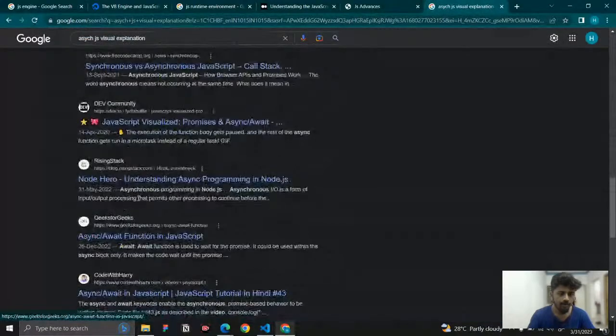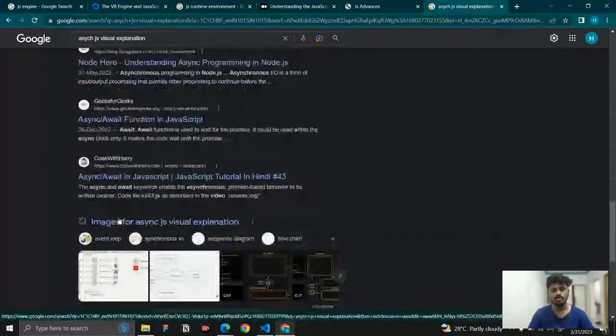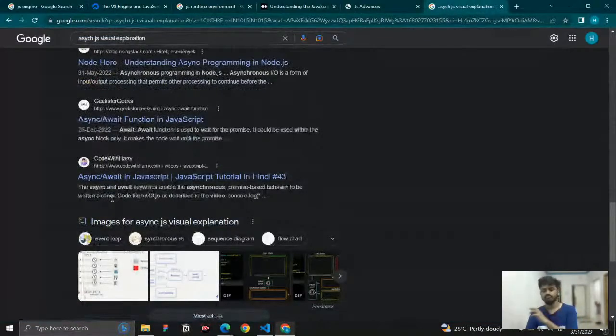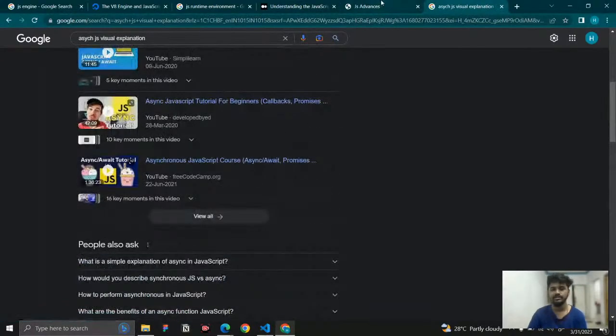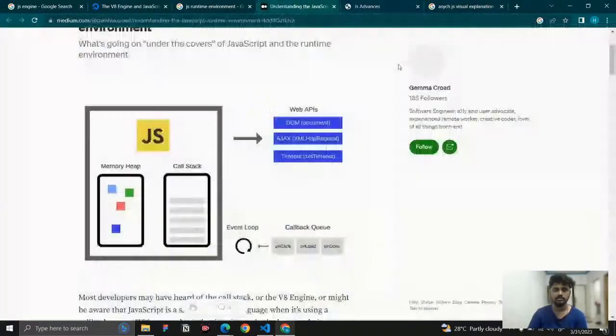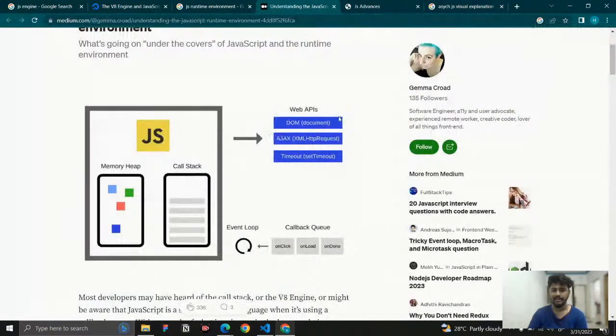Hmm, I forgot about the website. It is something that starts with some Russian names. Okay, so we have a website, and in that website, if we write the code, you can see the four things. This one you can see, and the callback queue will be there, and the event loop will be there, and then the web API will be there, and this will also be there.